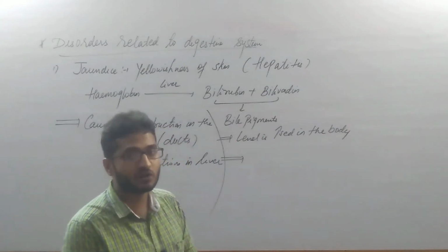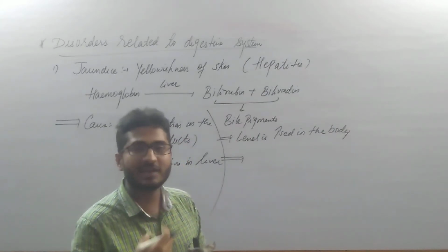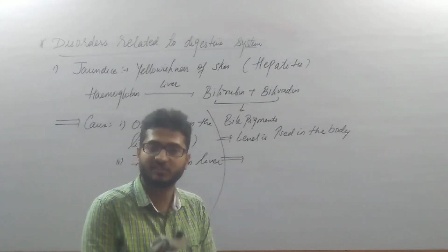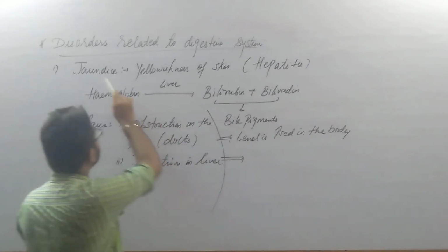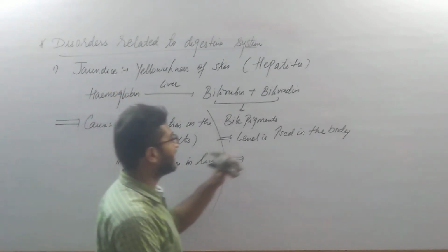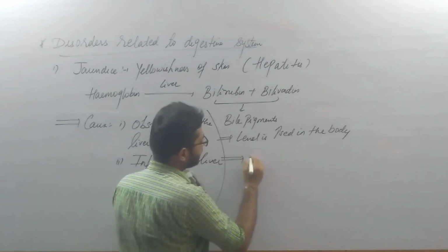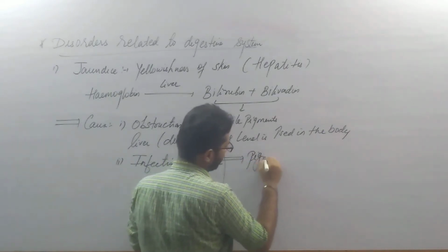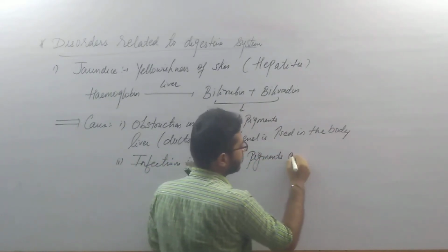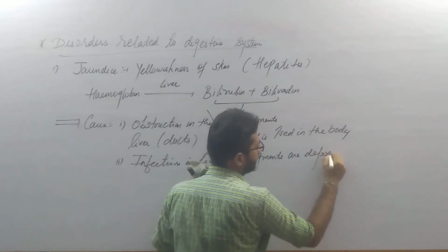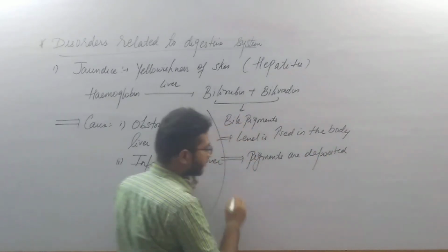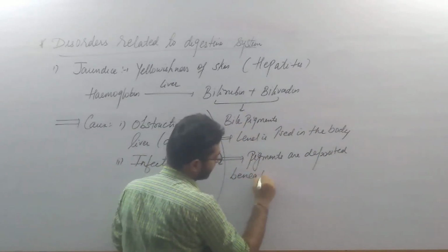That's why we observe the pale yellow color of our body, basically the skin as well as eyes, in jaundice. Clear? So these pigments are deposited beneath the skin.